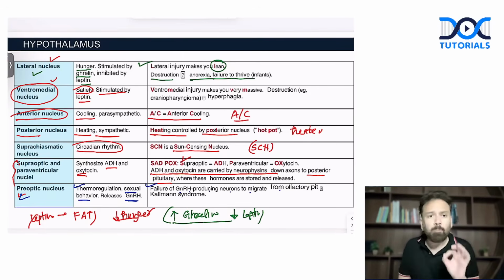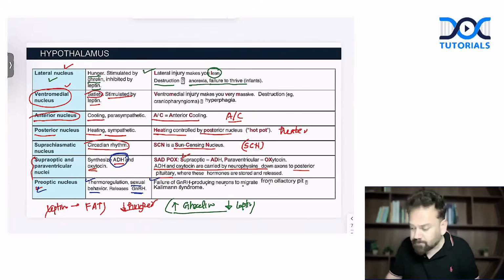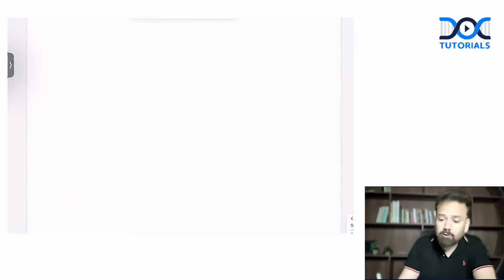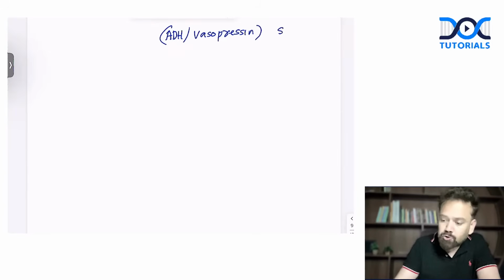The most important function they can ask you in detail is about ADH. Already we have discussed thermoregulation. One more question they can ask you is about ADH, antidiuretic hormone, which is also called vasopressin. As we have discussed, it is released from which nucleus? The supraoptic nucleus of the hypothalamus, and of course it is released from the posterior pituitary gland.